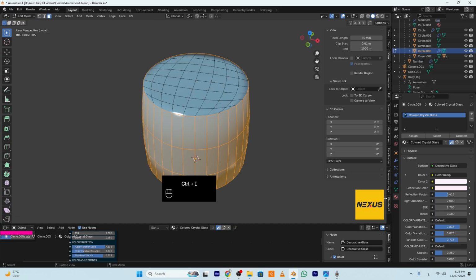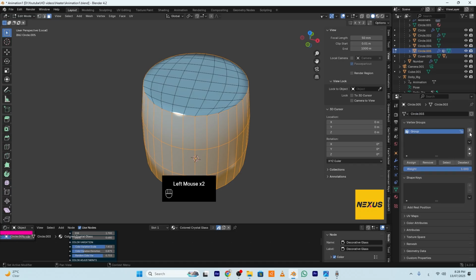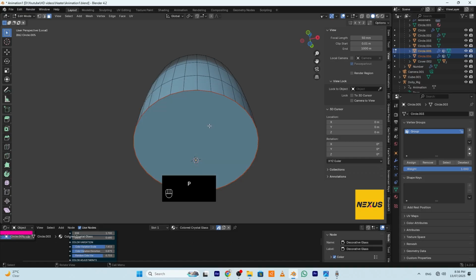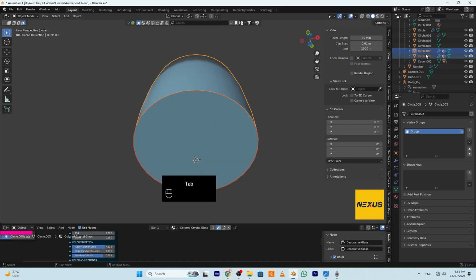I will save the selection here, assign. Now select this face, separate it into a new object, and this is for the particles part, rename it.